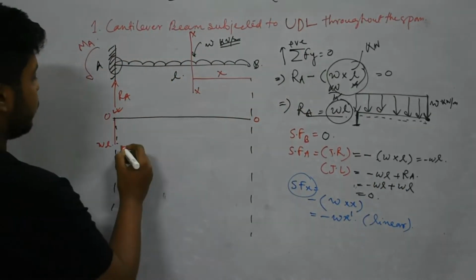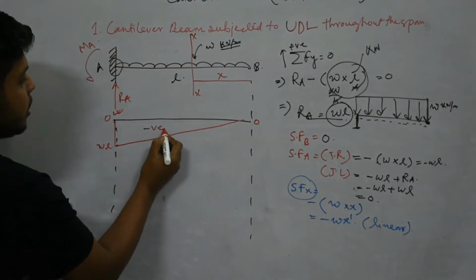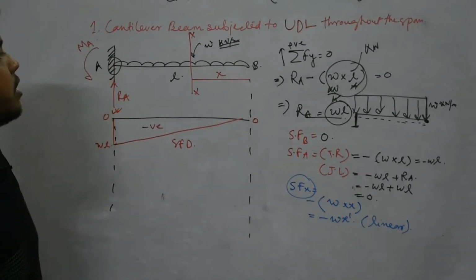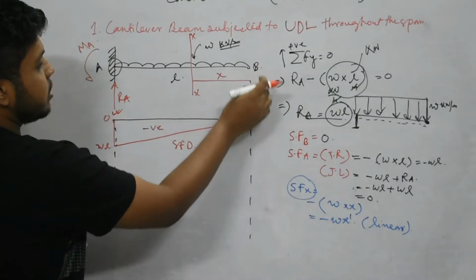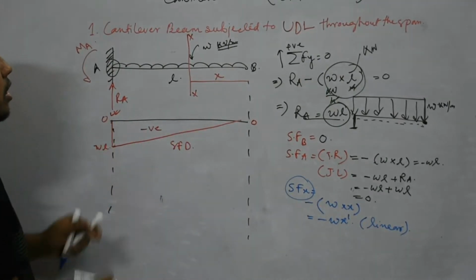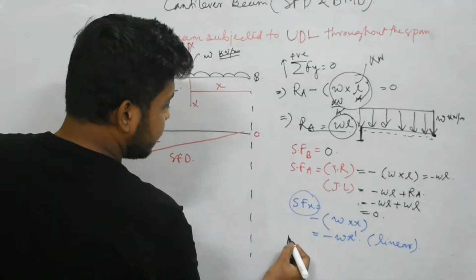So this variation will be linear variation, negative. So this is the SFD. By seeing this diagram, we can see there is no load here, and the maximum shear force is developing here, and this is linearly developing. Now we will start with the bending moment.